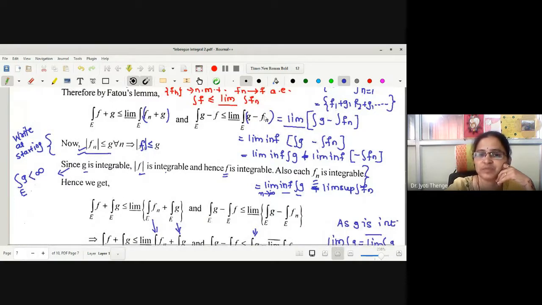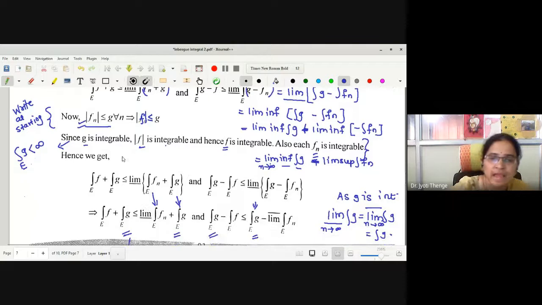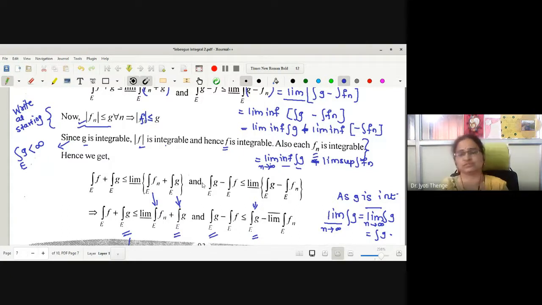Integration g minus f. How this limit inferior changes to limit superior. If I take negative out, limit inferior becomes limit superior. Right? No problem for this integration fn. It was taken as it is. And simply here it was not written limit inferior integration g. They have written directly g, integration g. Why? Because there is no n, there is no effect of this limit inferior on g.